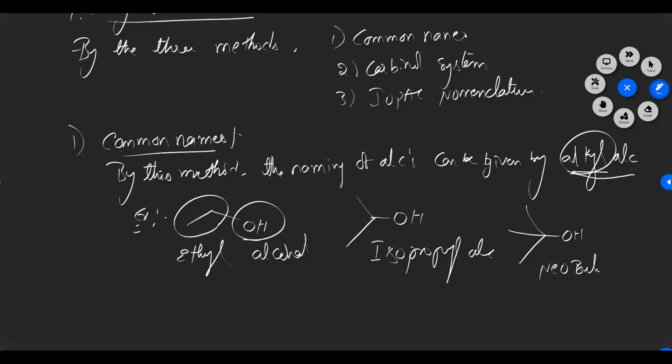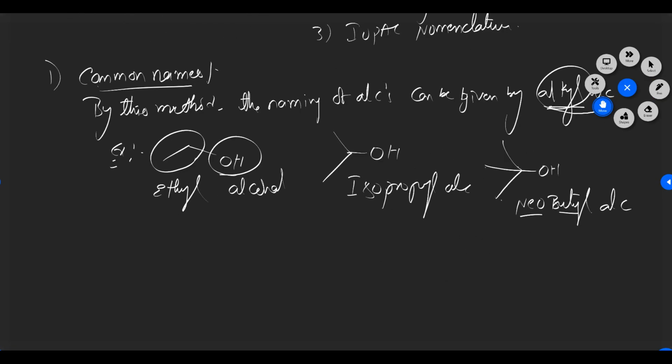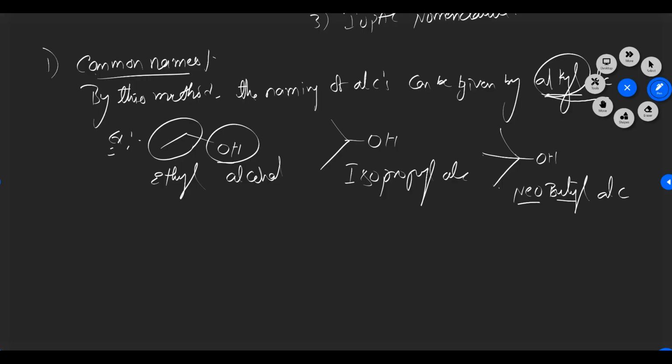If it is attached to this one, neobutyl, one carbon is attached extra: 1, 2, 3, 4. So this linkage is neo. Next is butyl alcohol. Neo is not possible for propane, meaning three carbons. For example, I have taken this molecule. What is the name of this? Alcohol is the last.